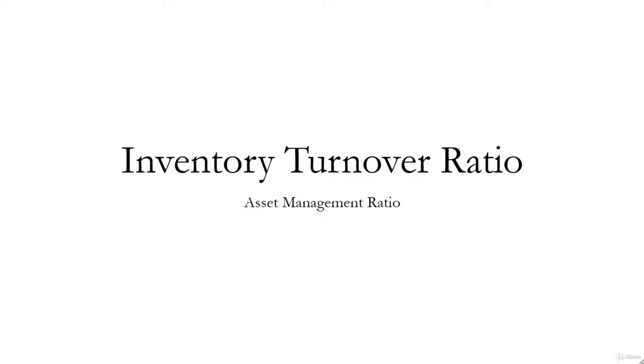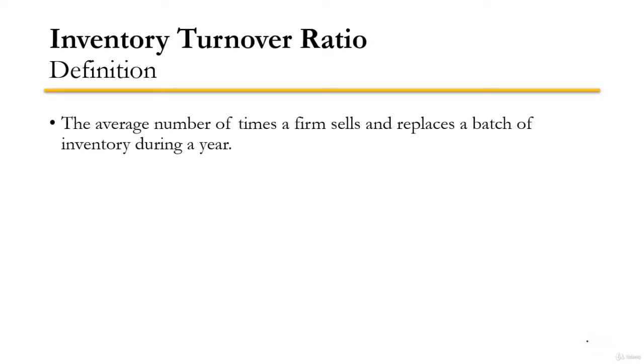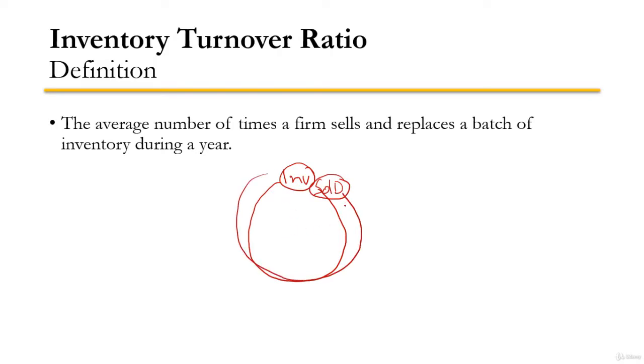Let us talk about a very important asset management ratio, the inventory turnover ratio. The inventory turnover ratio is the average number of times a firm sells and replaces a batch of inventory during a year. If a firm buys the inventory at one point of time, then it goes through a production process or stocking process, marketing, selling, and after that it is sold. So buying and selling, if we consider it as a cycle, then this cycle will continue throughout the year.